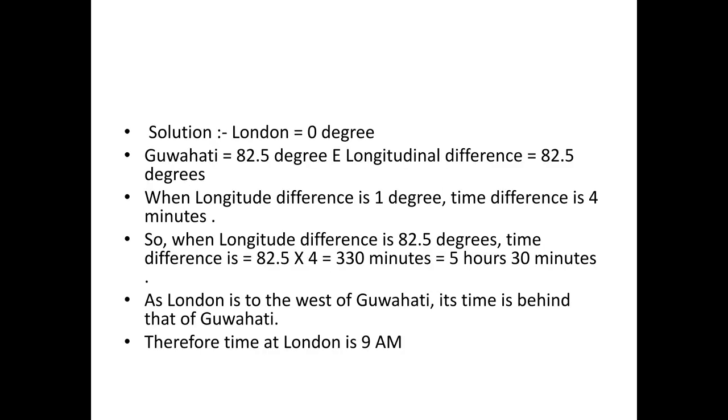The solution: London, we know, is 0 degree. It is neither in the eastern hemisphere, nor in the western hemisphere. Guwahati is to the east of London, east of the prime meridian. So definitely Guwahati's longitudinal degree will be 82.5 degrees east. Ultimately, the longitudinal difference between Guwahati and London is going to be 82.5 degrees minus 0 degree is equal to 82.5 degrees.